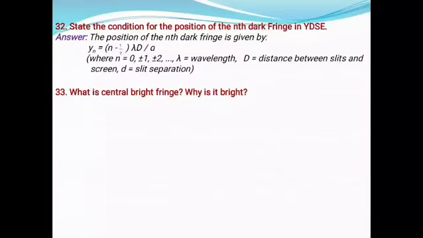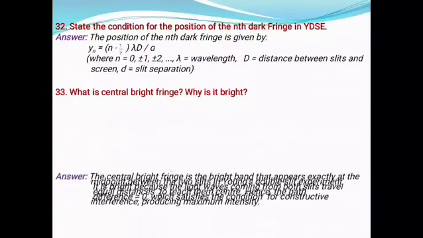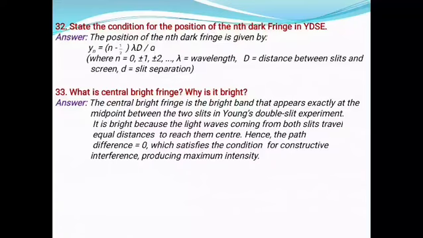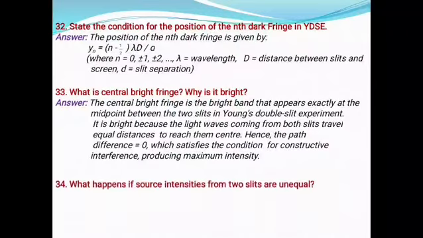What is the central bright fringe? Why is it bright? Answer: the central bright fringe is the bright band that appears exactly at the midpoint between the two slits in Young's double slit experiment. It is bright because the light waves coming from both slits travel equal distances to reach the center. Hence, the path difference is 0, which satisfies the condition for constructive interference, producing maximum intensity.